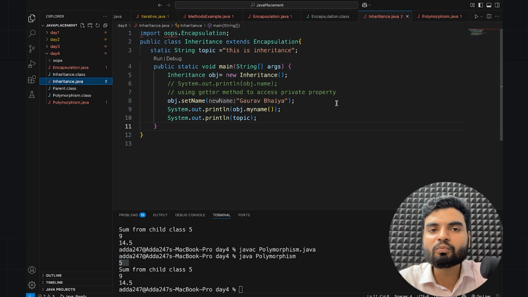Right now, if you want to perform multiple inheritance, you cannot have multiple inheritance, which means you cannot extend multiple classes altogether. By putting a comma, you cannot extend multiple classes, right? So that is not possible. Then what is possible? Multi-level inheritance is possible here. Multi-level inheritance means that if you have, let's say, one class here,